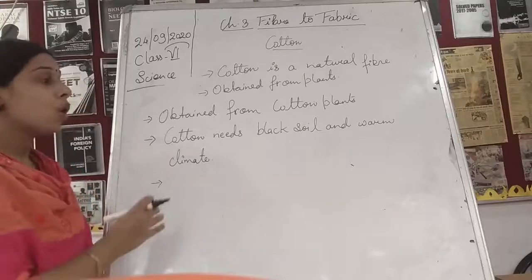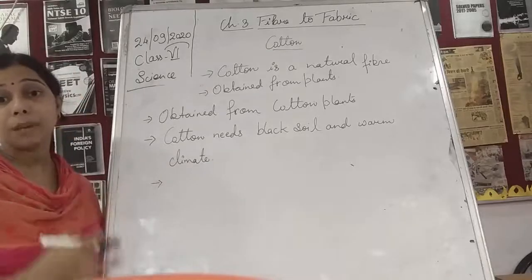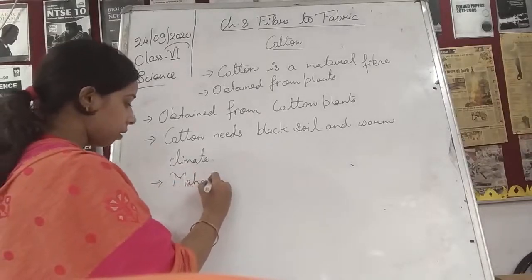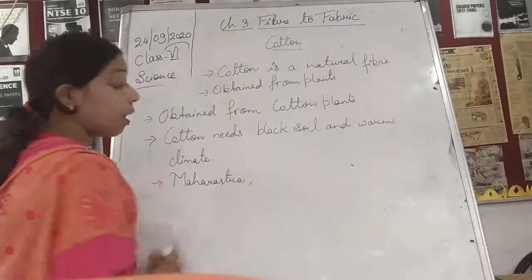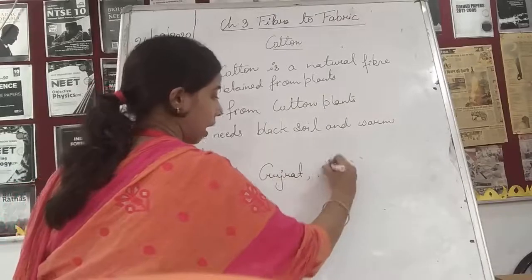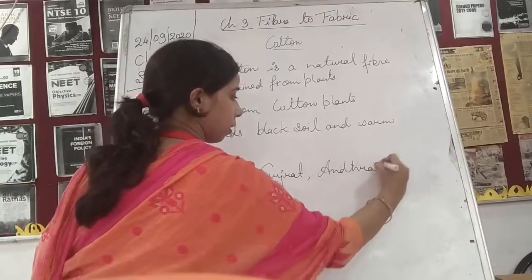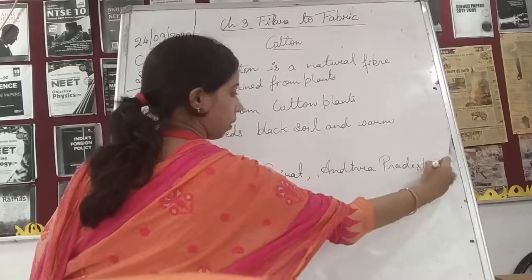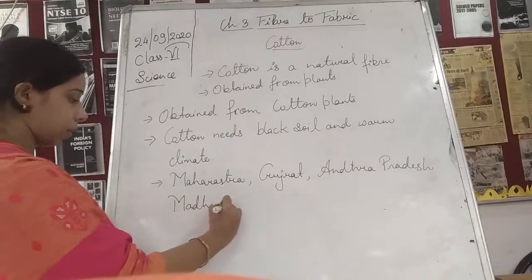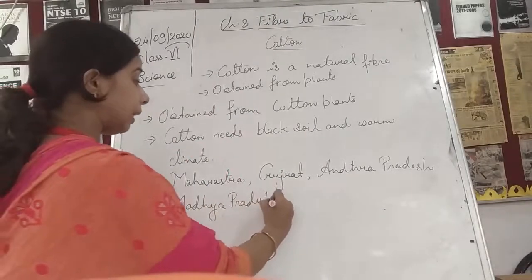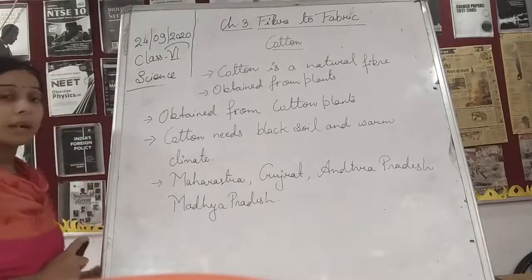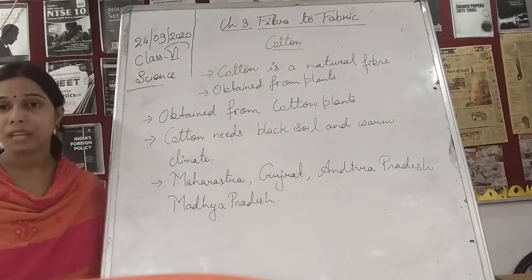On the basis of that, student, we can say that cotton can be grown in states like Maharashtra, Gujarat, Andhra Pradesh, Madhya Pradesh. So these are some places, students, where the cultivation of cotton occurs and where the soil is black, and it will provide a warm climate for the proper growth of the cotton.